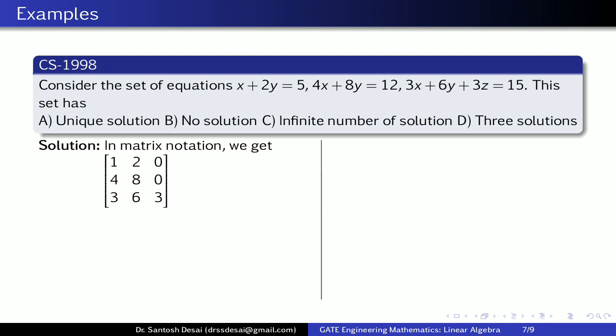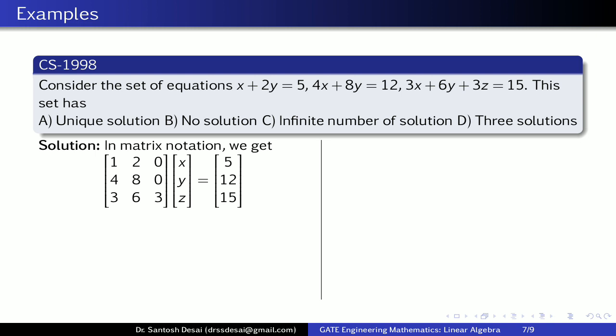So the matrix is written: the first row is nothing but the coefficients of x, y, z of the first equation, that is 1, 2, 0. Second row is nothing but the coefficients of x, y, z of the second equation, and similarly for the third equation. Then the matrix of unknowns, that is x, y, z, is equal to the matrix of constants 5, 12 and 15.